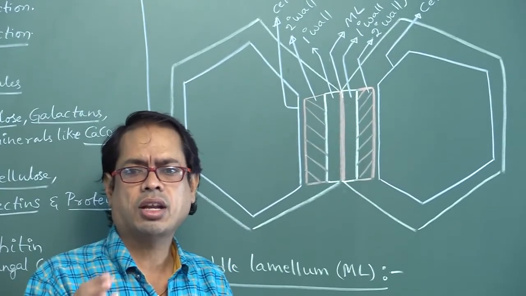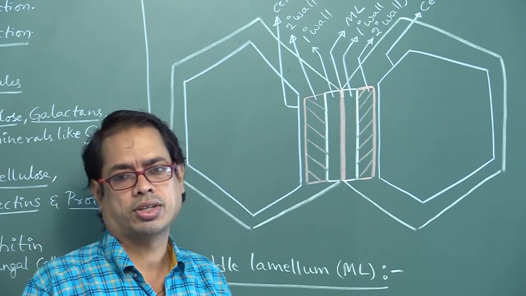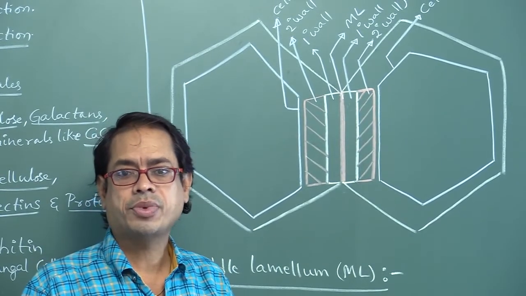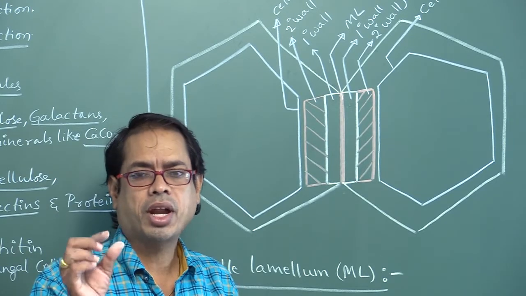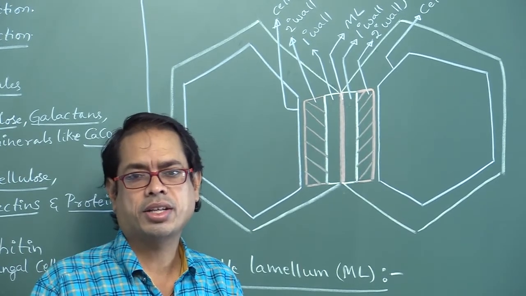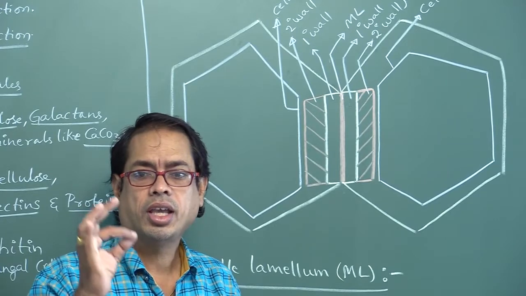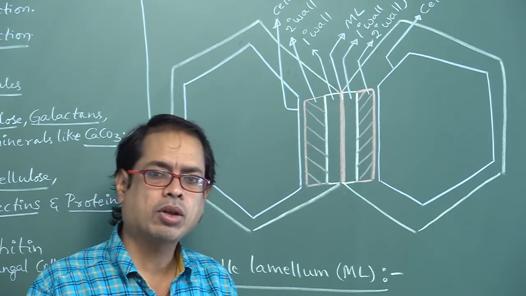It is absent in meristematic cells, younger cells, embryonic cells, parenchyma and collenchyma cells.